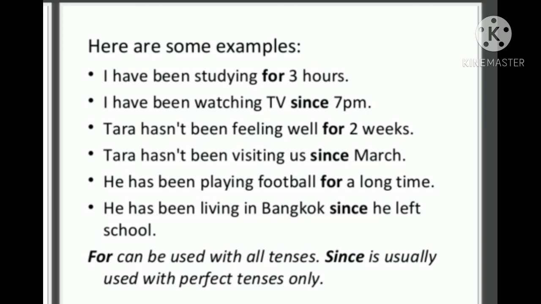He has been playing football for a long time. That is, a long time can be a long duration. He has been living in Bangkok since he left school. That is a particular point of time, since he left school, and from that point of time he has been living in Bangkok. Even at present he lives in Bangkok.